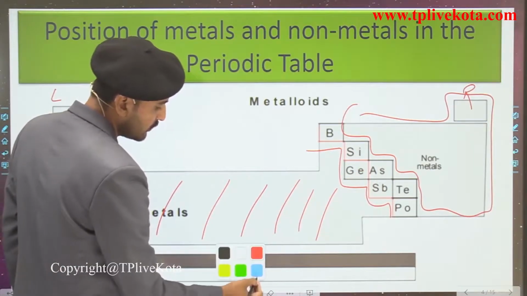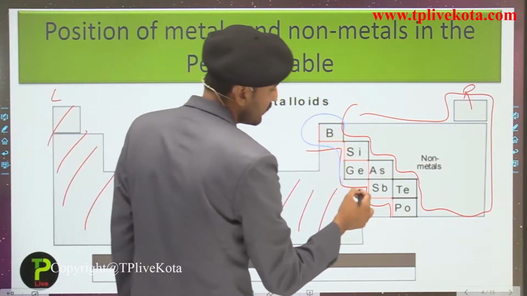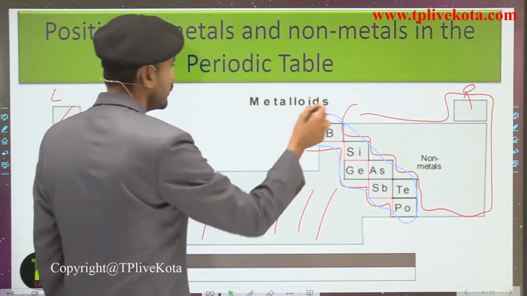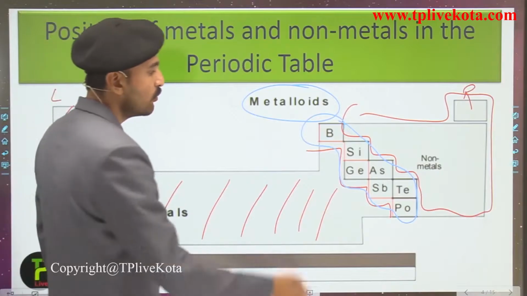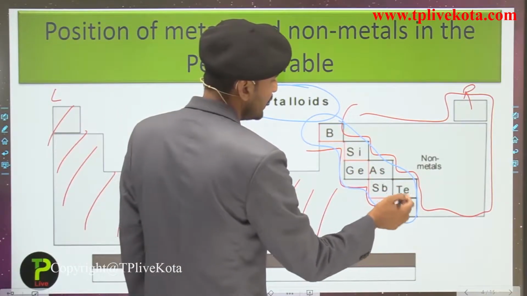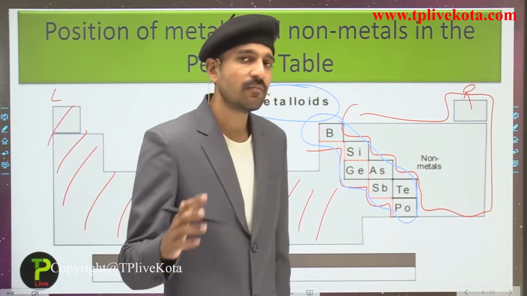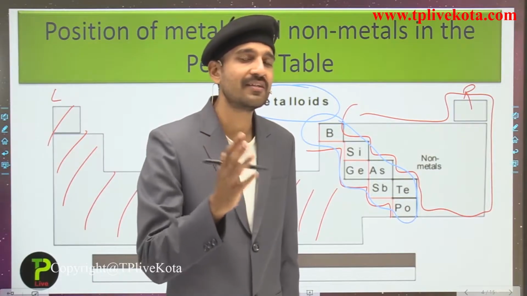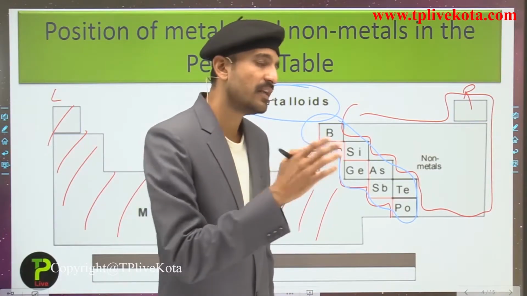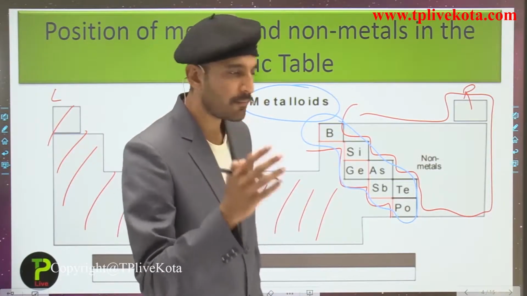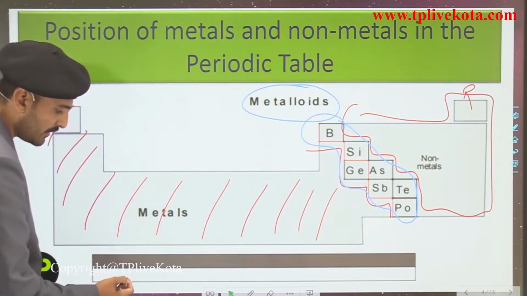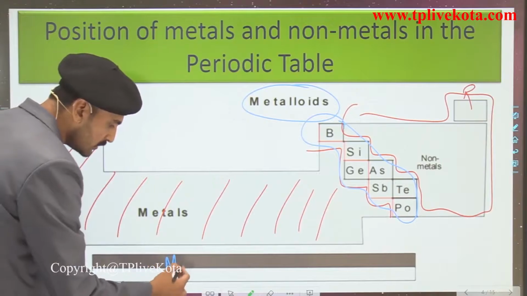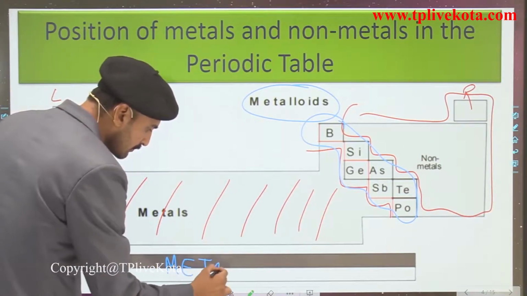In this zigzag line some of the elements are also present. These elements are simply termed as the metalloids: boron, silicon, germanium, arsenic, antimony, tellurium, and polonium. In some books polonium is not considered a metalloid, while in some books it is considered a metalloid. Here you can see the f-block elements. They are also metals.